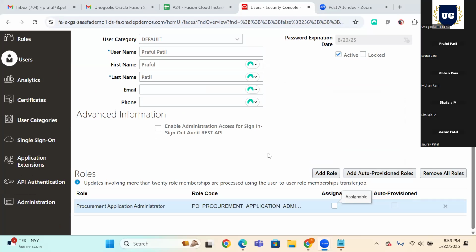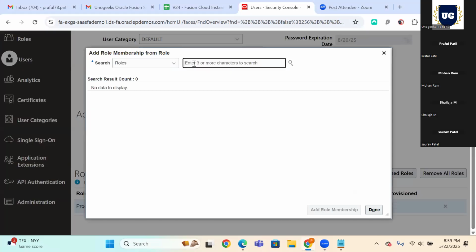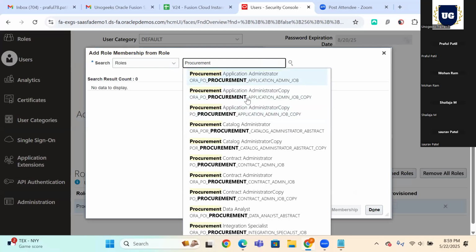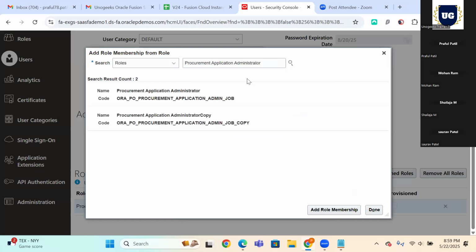This is not a standard one. There will be multiple. See, the first one you have to pick. The one you picked was a custom role, because you see this wording copy. This is a standard one, correct? Click on add role membership.